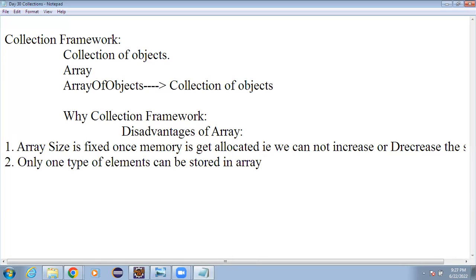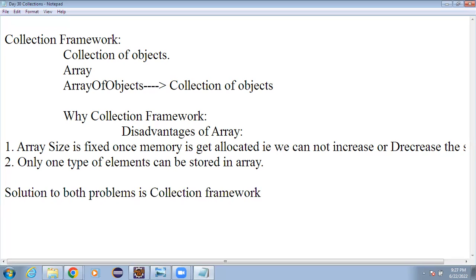But if I have to store different types of elements in an array, or I have to work with a collection of objects of different types, in that case this fails. So the solution to both the problems is the collection framework.